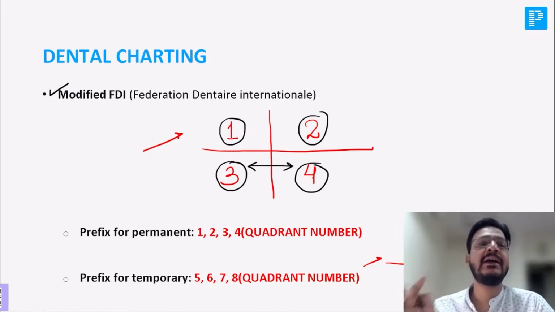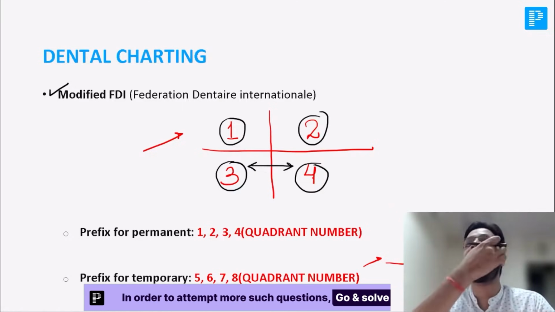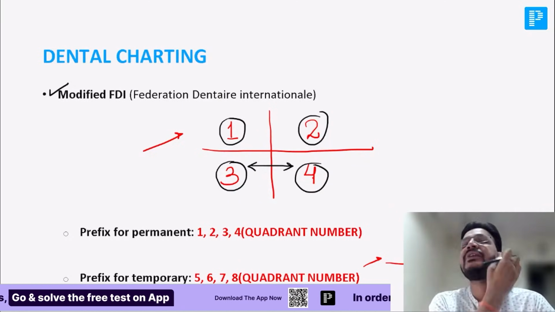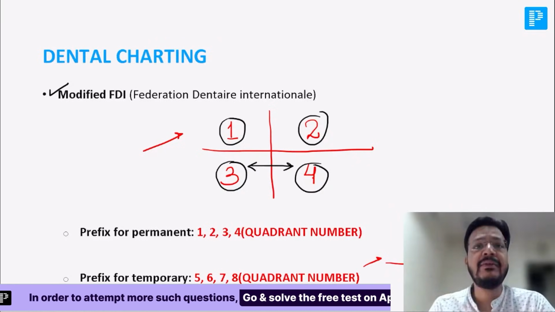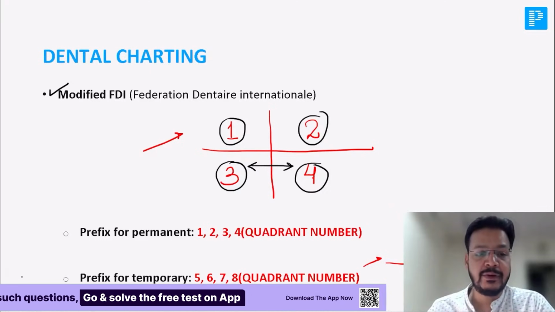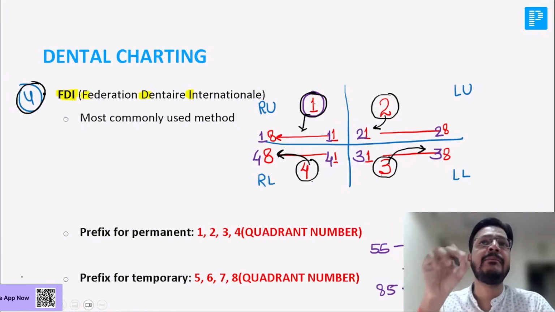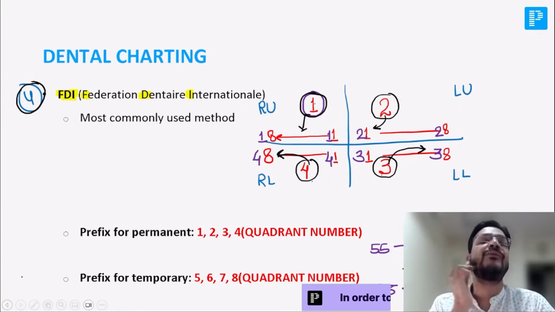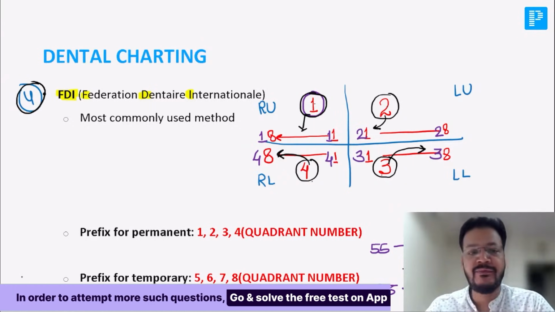So again, I'm revising, my dear friend. The 1 to 8, 1 to 8, 1 to 8 formula is Palmer notation. Plus for the upper teeth and minus for the lower teeth is the Hadrup formula. 1 to 16 and 17 to 32 would be the universal or Cunningham method. If I give the quadrant number, 1, 2, 3, 4, with teeth 1-1 to 1-8, 2-1 to 2-8, 3-1 to 3-8, 4-1 to 4-8, it would be FDI. And if I change the 3 and 4, that would be a modified FDI.